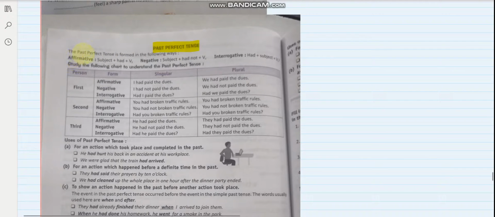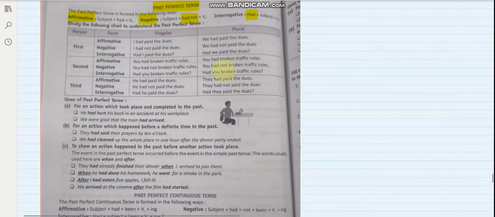Here, the past perfect tense is formed in the following ways. Let us first look at the rule. The subject plus had and the third form of the verb if it is an affirmative sentence. But if you want to change it to negative, it will become subject and had not and again the third form of the verb. And the interrogative one will have the had word coming in the beginning. Rest of the rule will remain the same. Let us go through the examples. If I say I had paid the dues, I had not paid the dues, had I paid the dues? So it's a simple thing.